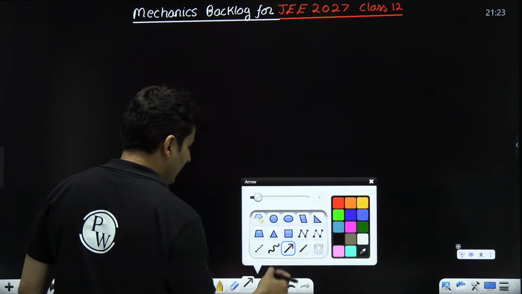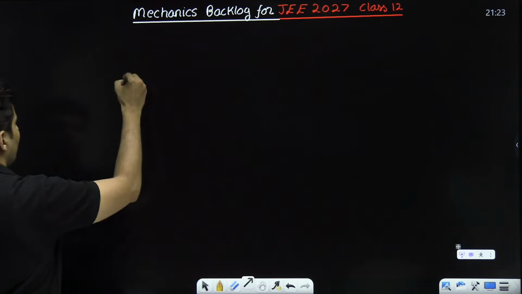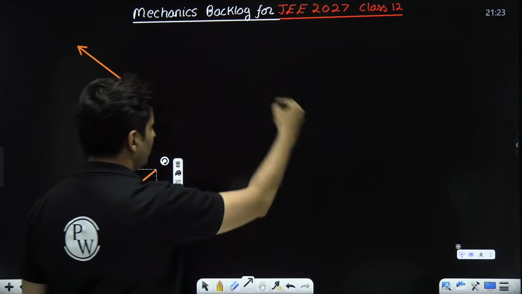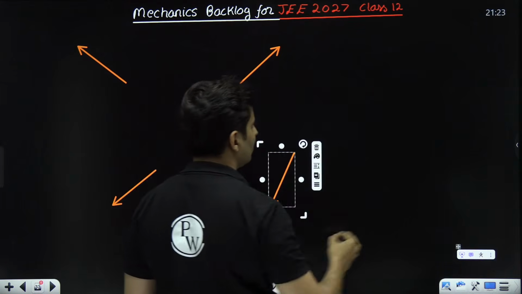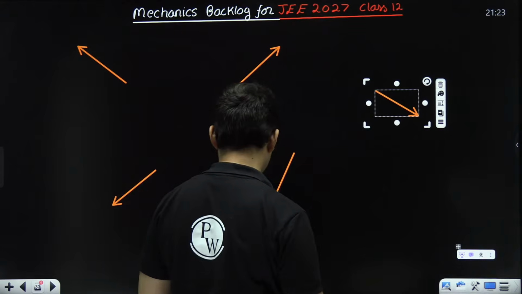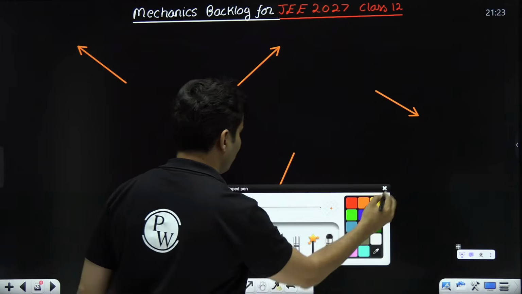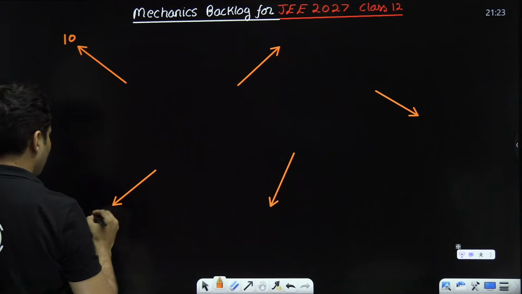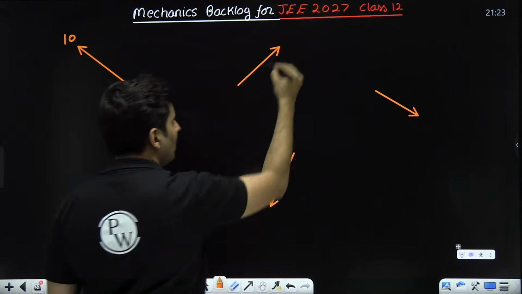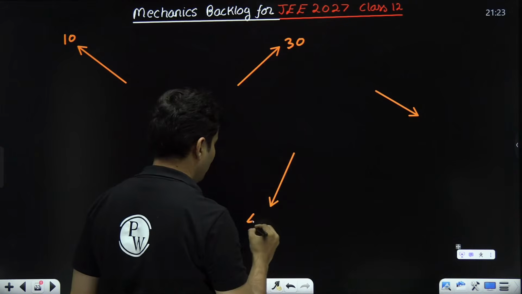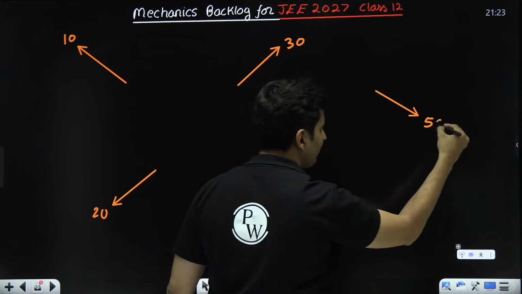So let's say for example, random vectors I will draw. And let's give them some magnitudes, 10, 20, 30, 40, 50.